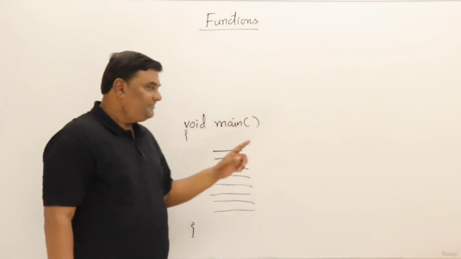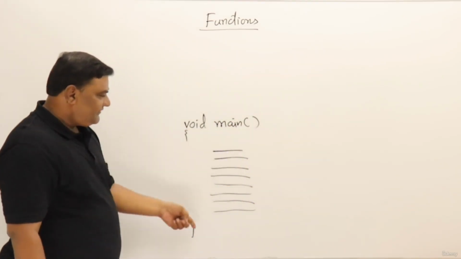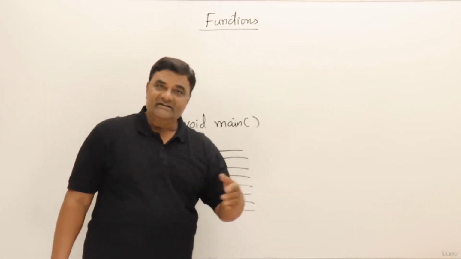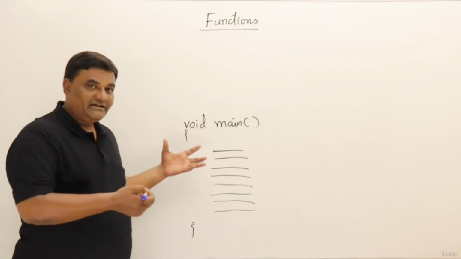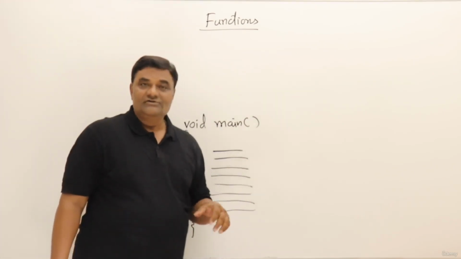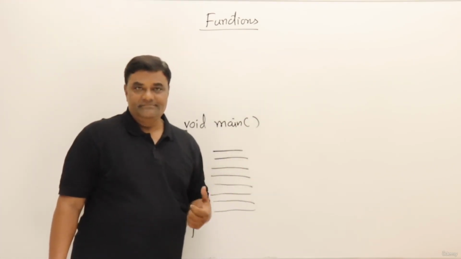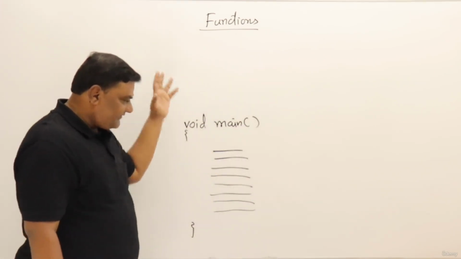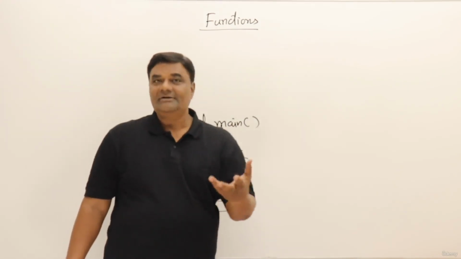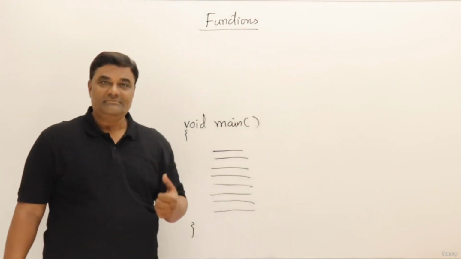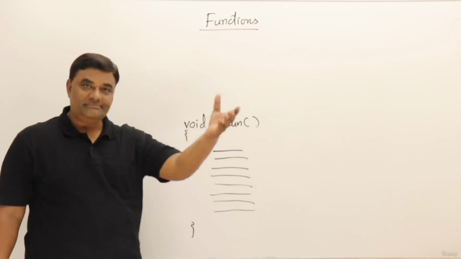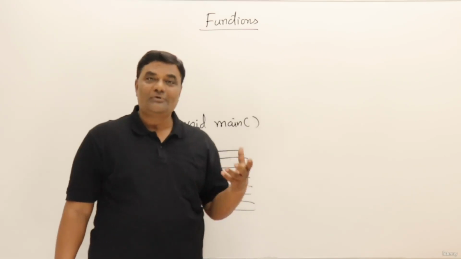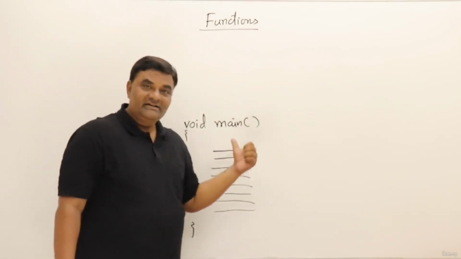Then the third thing: how many people can write this one single main function with 10,000 lines? Only one person can write it. We cannot make it teamwork, with more than one person working on the same main function. Not possible. So work cannot be distributed in a team. Now the fourth problem: when this program becomes very big, it may fit in some computer memories, it may not fit in others. It depends on the size, and that depends on the hardware configuration of the computer on which you are running. So these are a few problems due to monolithic programming.